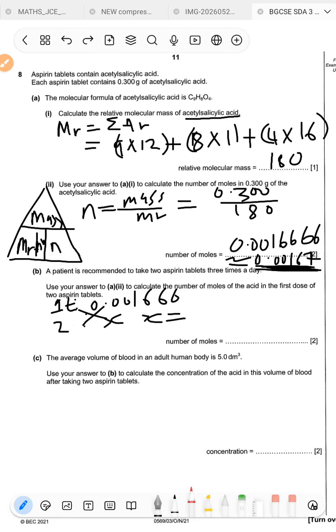Okay, so the final answer is going to be 0.00333. Okay, so this 3 continues like that.